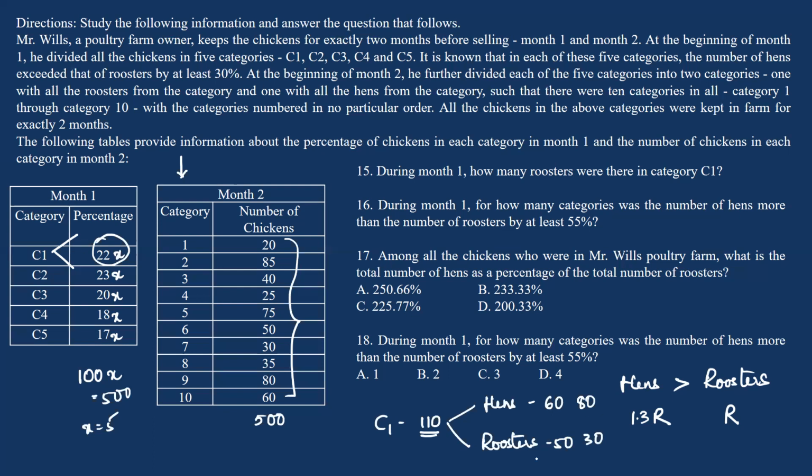So you will have different possibilities, and we are given that the number of hens is greater than roosters by 30%. So if you list down all the possibilities and eliminate some based on this condition, I can say that we can determine how many hens and how many roosters were categorized as C1, C2, C3, C4, and C5 in month 1.